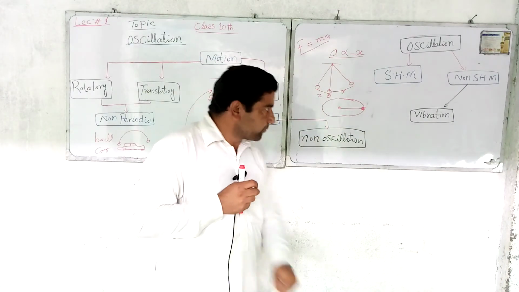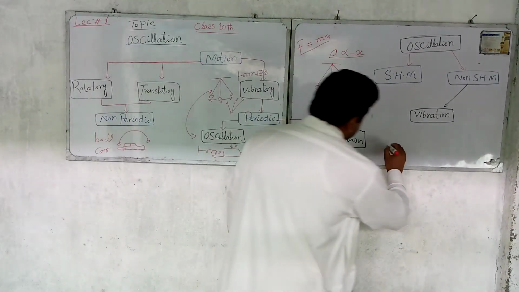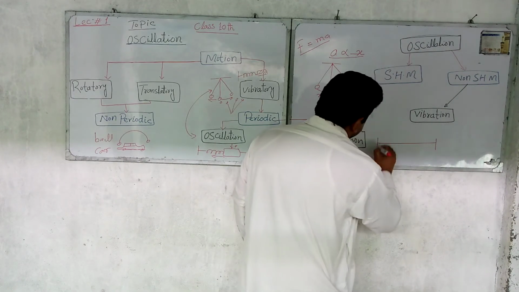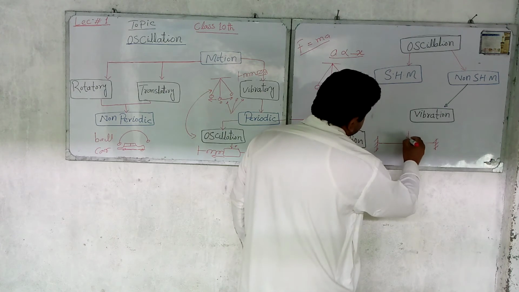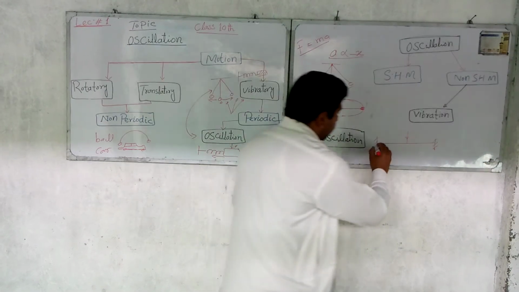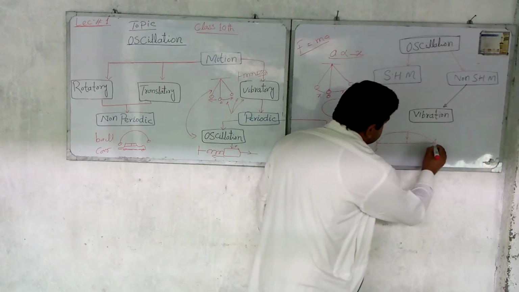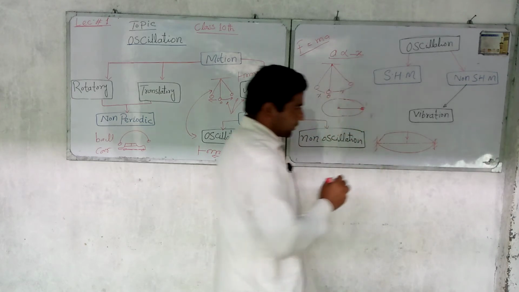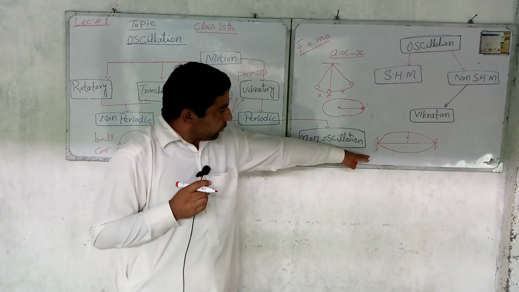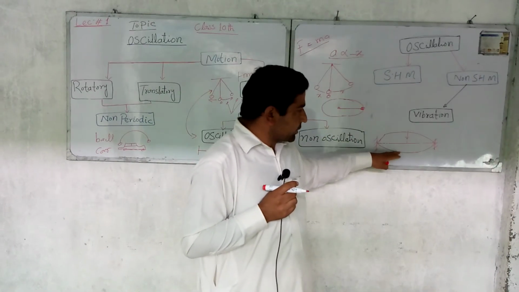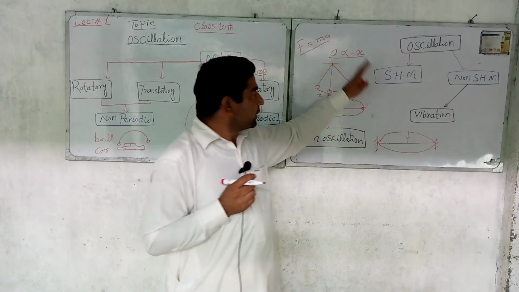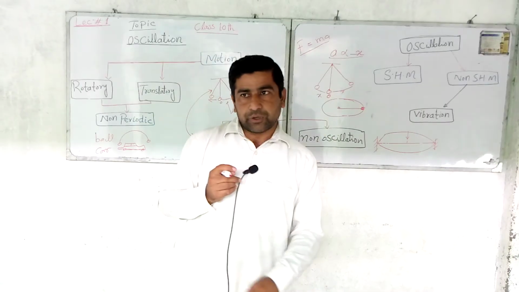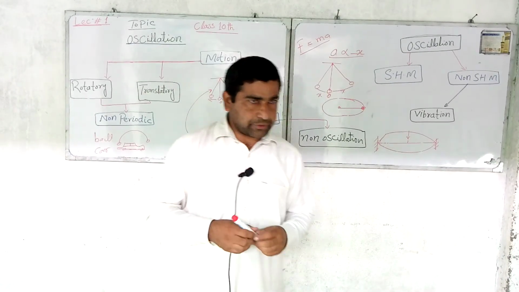For example, if we take a string and fix it at both ends, now we apply a force at its middle and release it, then the string will start vibrating. The vibration of such a string is very large, with maximum frequency compared to the pendulum or spring. So that is called vibration.